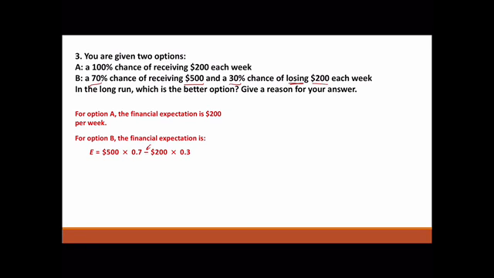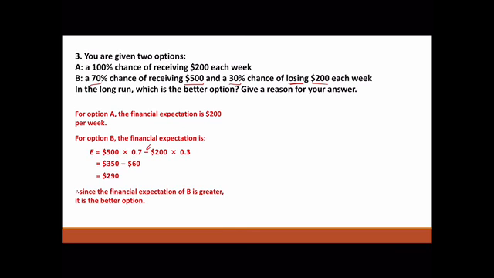Again, negative because you're losing. Work out each part. So $350 minus $60, $290. So to figure out which one's better, just which one do you expect to get more money from? Well, B. $290 is better than $200, so B is the better option.